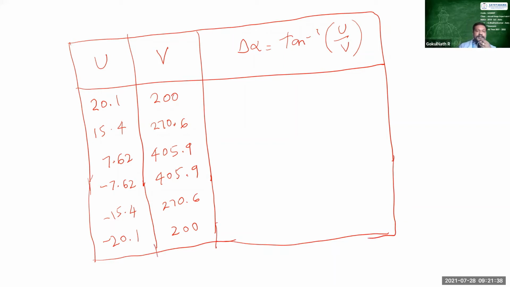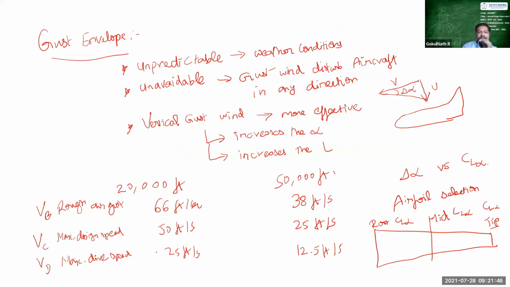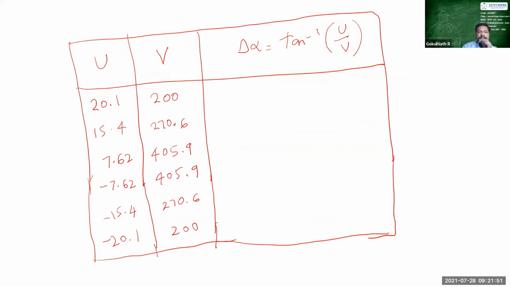So you are considering three speeds. I had told you initially that we have three speeds: rough air gust, maximum descent speed, and maximum dive speed. Rough air gust is the speed measured at 20,000 feet, 20.1, which has been predicted from pre-calculated values for different missions of the aircraft.